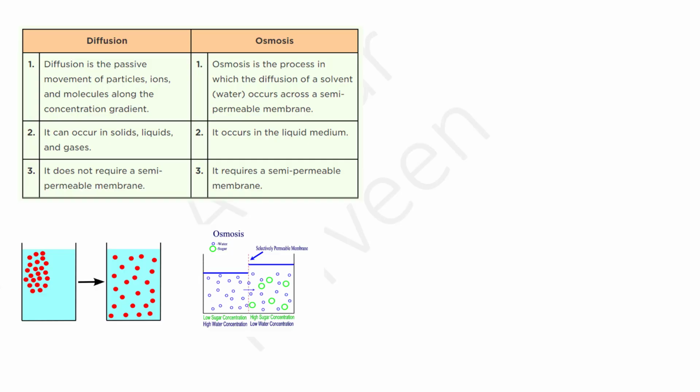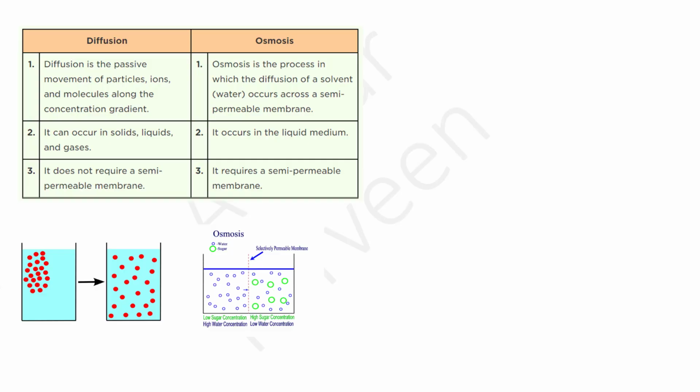Diffusion is the passive movement of particles, ions and molecules, and there is a concentration gradient here, and it does not require a semi-permeable membrane, as we told you earlier. And diffusion can occur in solids, liquids, and gases, because we told that diffusion happens where both solute and solvent are moving, right?